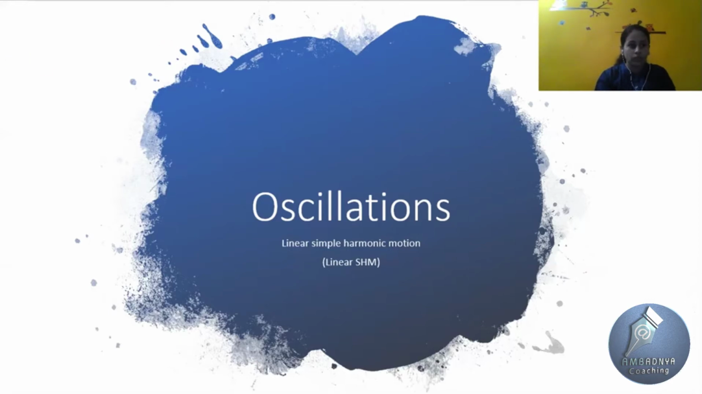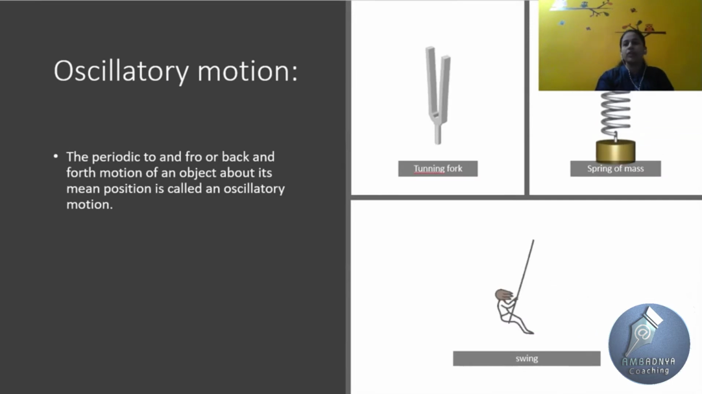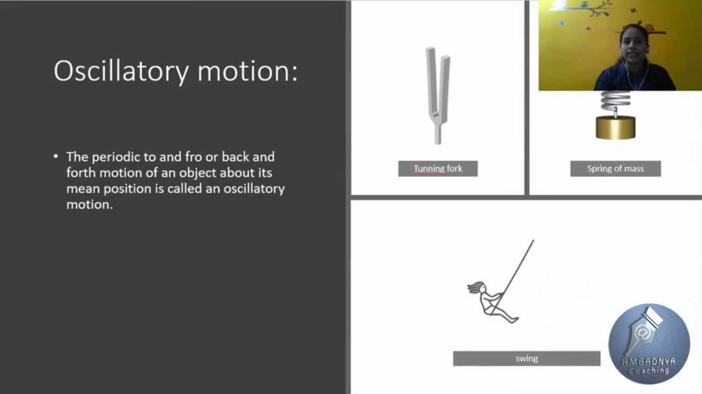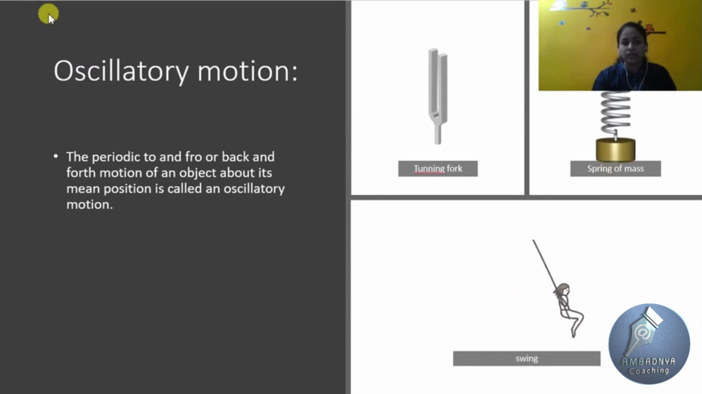Before going to oscillation or oscillatory motion, we first see what is periodic motion. Periodic motion is any motion which repeats itself in equal intervals of time. For example, the motion of the moon around the earth. We all know about periodic motion.